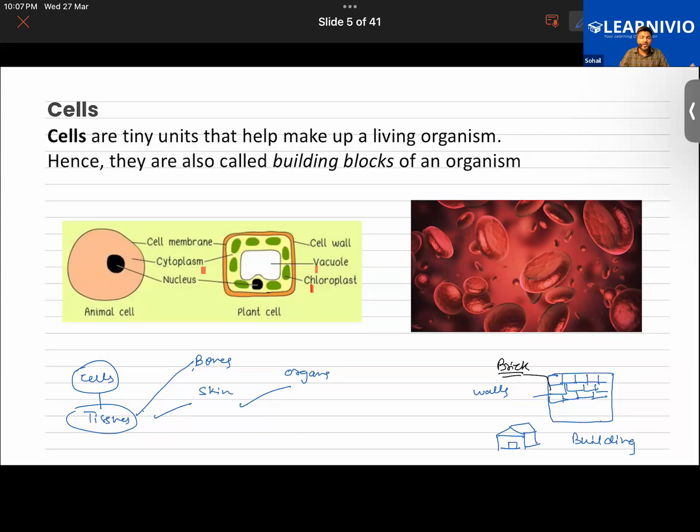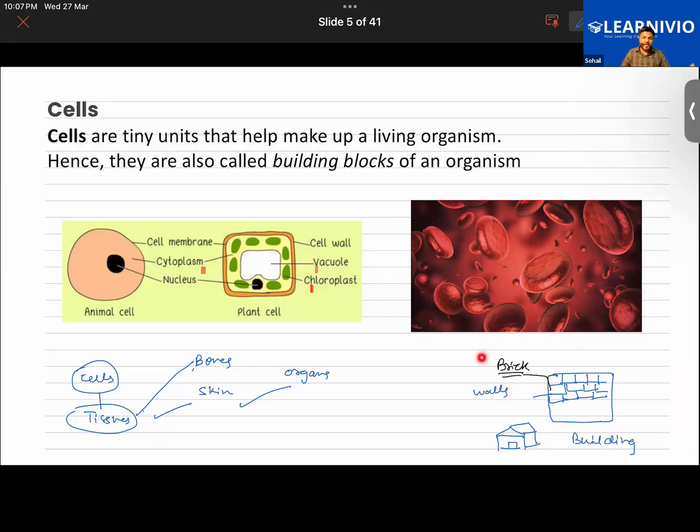All these organs will be joining together and functioning together in a very coordinated manner to make up a complete organism. But when we find the tiniest unit, we come down to a cell.